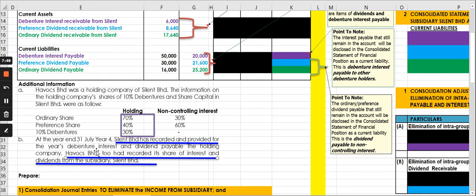So the debenture interest has already been provided under the finance cost and has been charged as part of current liabilities because it has been provided but not yet paid. And the same thing for dividend, where dividend has been charged as a current liability under the subsidiary, right?